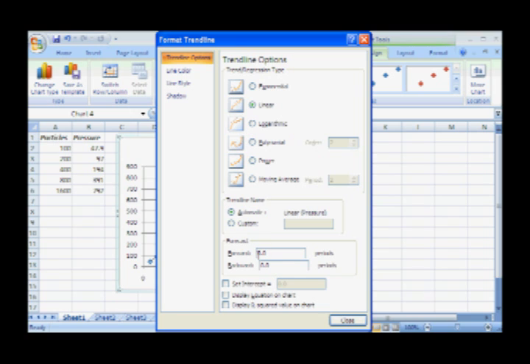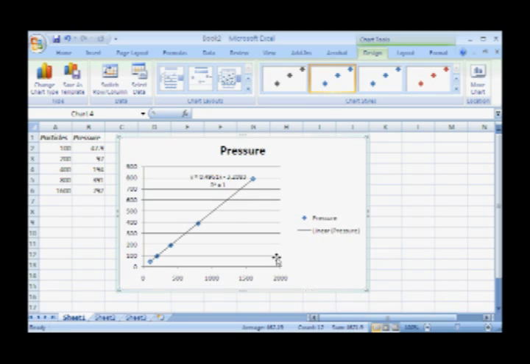Let's choose a linear model. Let's display the equation and a measure of goodness of fit on the chart, and here we are. It looks pretty good. Slope of 0.4961 and an R-squared value, which is essentially a measure of goodness of fit, very close to 1. This means it's an almost perfect linear fit. Thus, pressure is directly proportional to the number of particles.